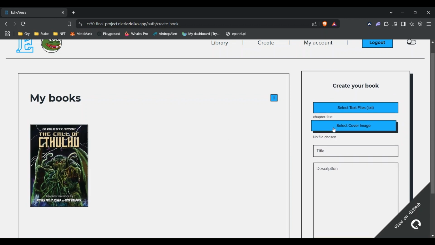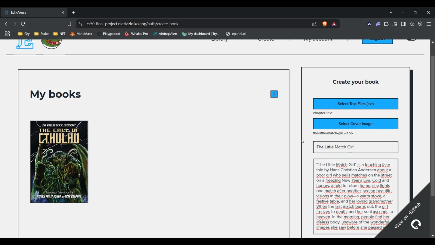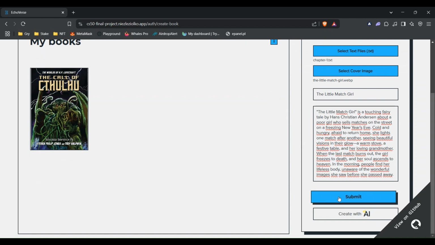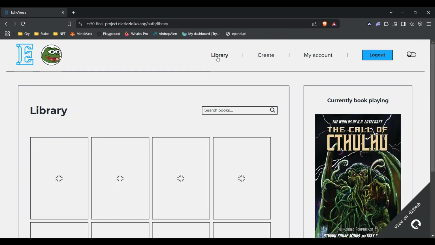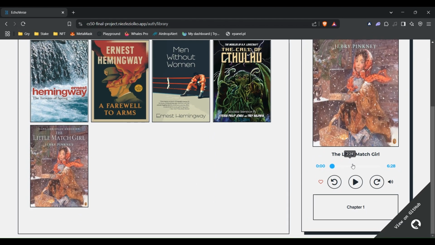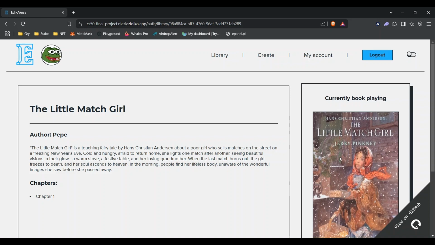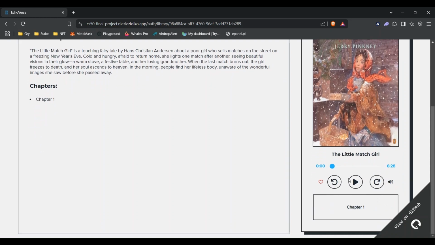If the user wants to take advantage of the possibility to create an audiobook with AI, it will be necessary to press the Create with AI button in the first place, thanks to which the form will now use a different endpoint API and will expect a file in TXT extension instead of MP3. As you can see, after uploading all the necessary files, we were able to create an audiobook without having to waste time recording or reading a particular book. It is possible that someday I will be able to afford a more refined system and access to paid, better developed language models, because at the moment the recordings sound as follows.